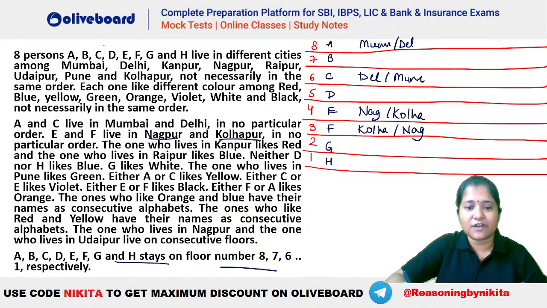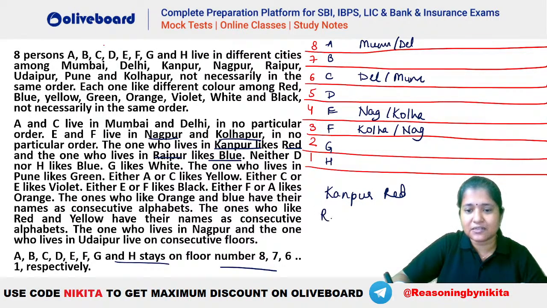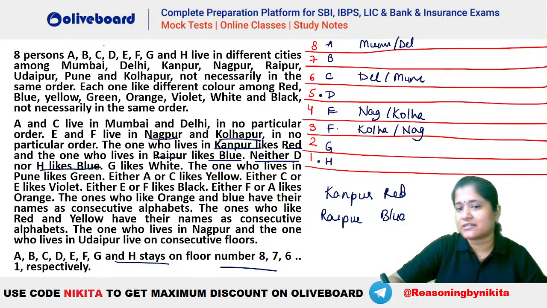Then it is given that the one who lives in Kanpur likes red. So Kanpur and red is one thing that we need to place. Then we have Raipur and blue, another group. Neither D nor H likes blue, so either B or G will be the one in Raipur and blue.